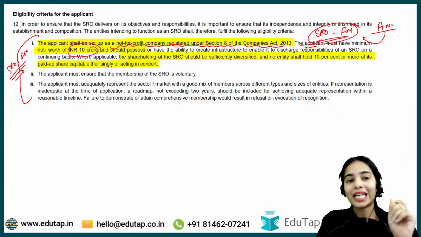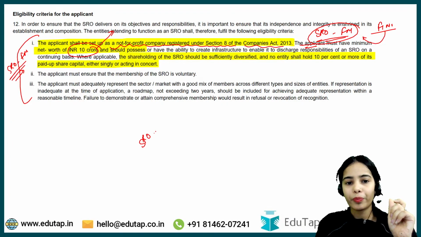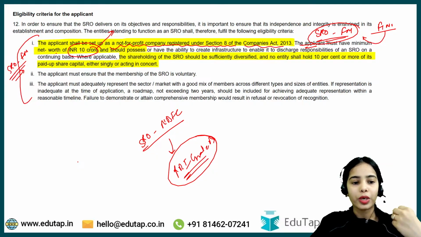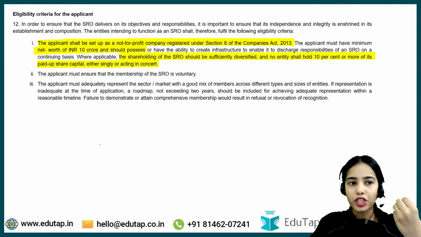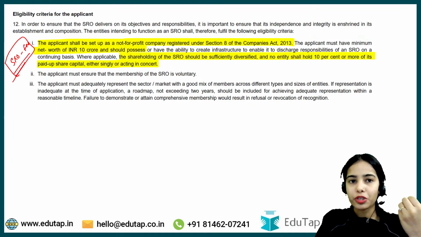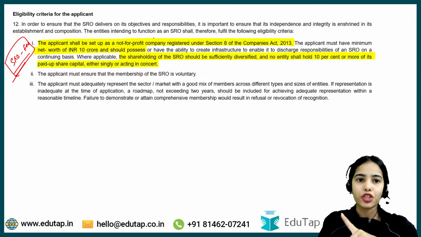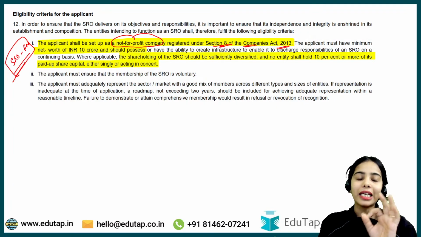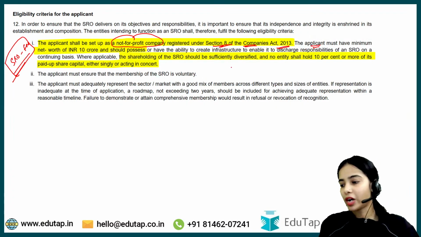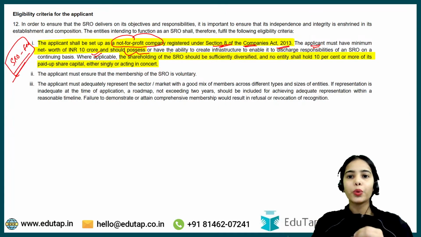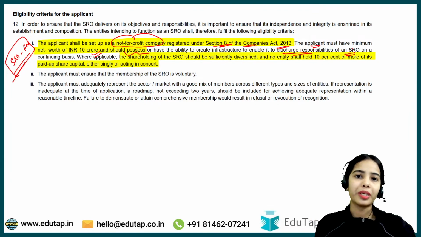So this is a very important point, and a question like this, in regards to SRO and NBFC, came in the RBI Grade B examination last year in regards to the net worth and such. Okay, so remember that any applicant that wants to become the SRO in the financial market should be a not-for-profit company registered under Section 8 of the Companies Act 2013. And the applicant must have a minimum net worth of INR 10 crore and should possess or have the ability to create the infrastructure to enable the discharge of responsibilities of the SRO in the financial market.